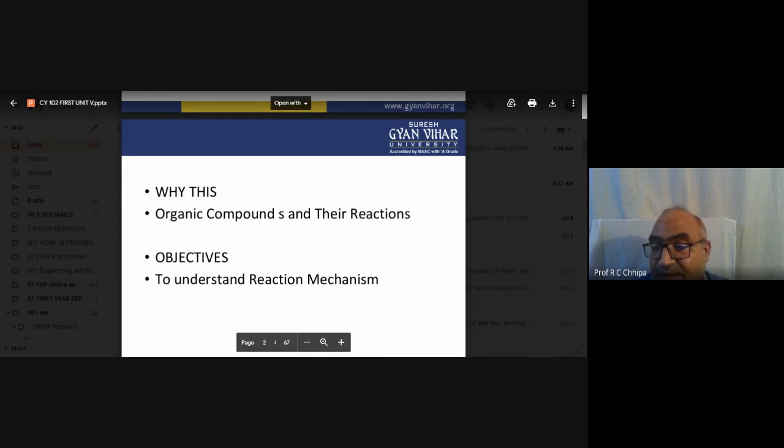So here the carbon bond is broken down, and a very large number of organic compounds are there, and how they react, how we get the different specific medicines.